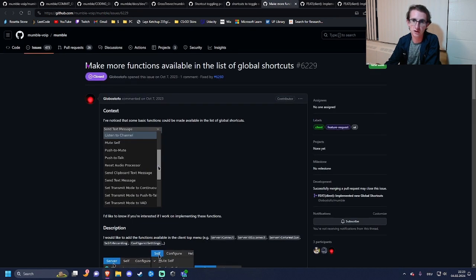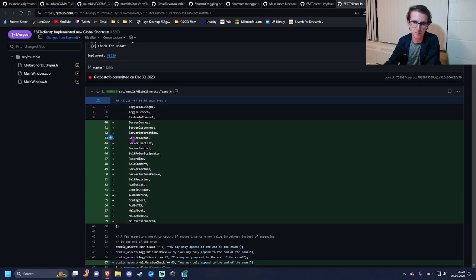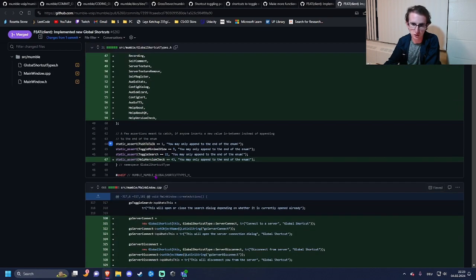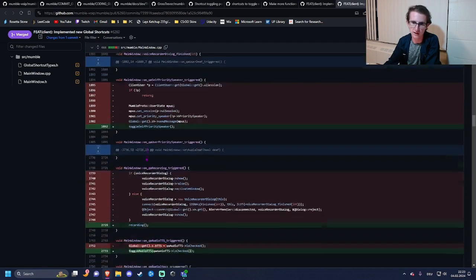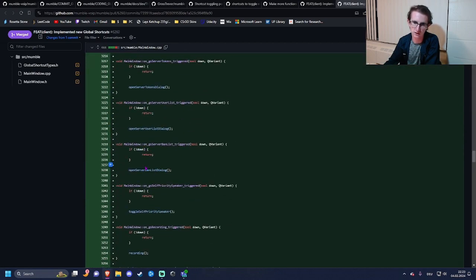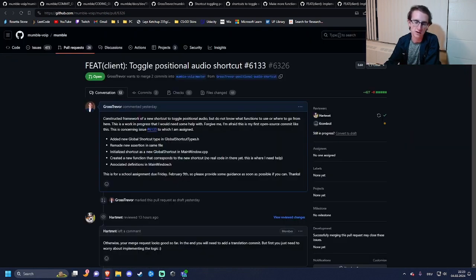This is a similar issue where more functions were made, more global shortcuts were made, and I actually based a lot of my work off of this. You'll see here in the commit that they made, I saw, okay, this is how you create a new global shortcut type, a new assertion. This is how you initialize it, and then down here, these are all the new functions they created. So I based a lot of my work off of that. And this is my pull request specifically.